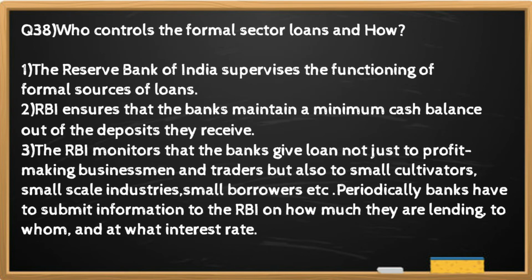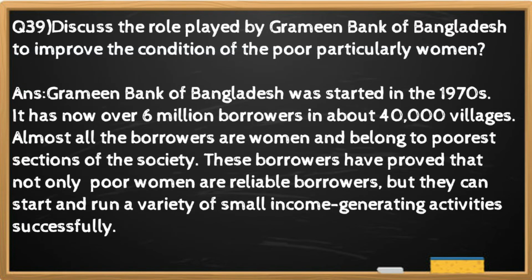Question number 38. Who controls the formal sector loans and how? And the answer is the Reserve Bank of India supervises the functioning of formal sources of loans. RBI ensures that the banks maintain a minimum cash balance out of the deposits they receive. The RBI monitors that the banks give loans not just to profit making businessmen and traders but also to small cultivators, small scale industries, small borrowers, etc. Periodically, banks have to submit information to the RBI on how much they are lending to whom and at what interest rate.